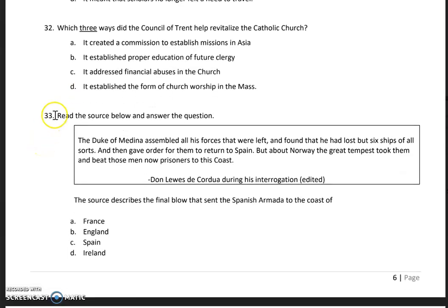Number 33. Read the source below and answer the question. The Duke of Medina assembled all his forces that were left and found that he had lost but 6 ships of all sorts, and then gave order for them to return to Spain. But about Norway the greatest tempest took them and beat those men now prisoners to this coast. Don Luis de Cordua during his interrogation. Edited. The source describes the final blow that sent the Spanish Armada to the coast of A. France, B. England, C. Spain, D. Ireland.